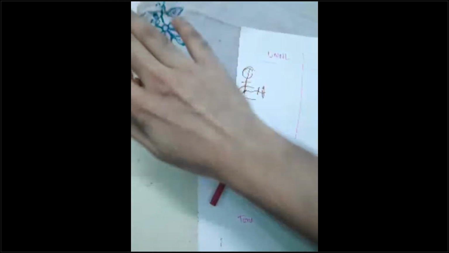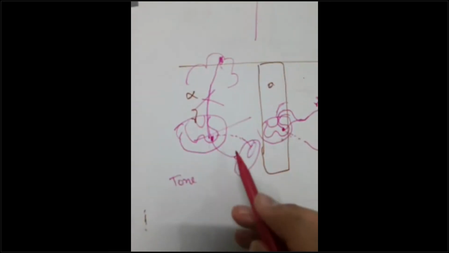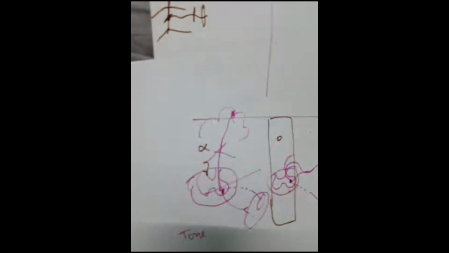If the tone is not there, my wrist would have been dropped like this. Why? Because there is no tone. This is known as wrist drop. Which nerve injury? You can type in the chat box. Okay. Nothing related to our discussion now. Okay. Now what I wanted to say is reflex is not involving the upper motor neuron.